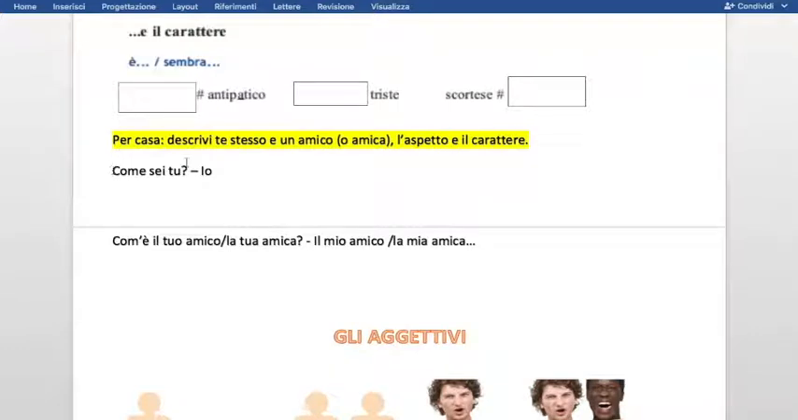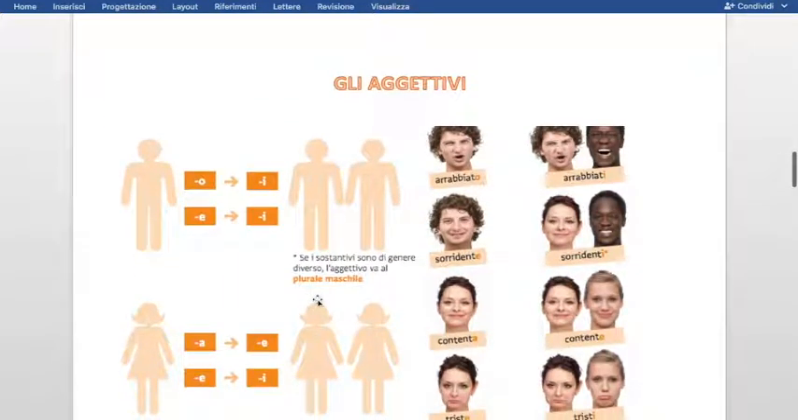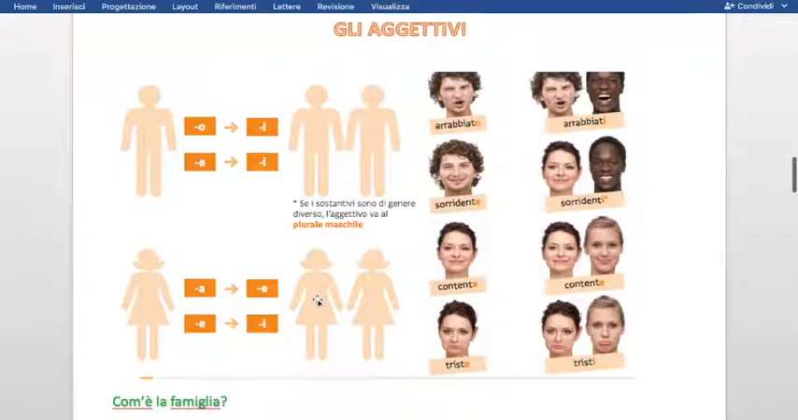And the question is, come sei tu? Io sono, for example, io sono biondo, io sono castano, io sono simpatico, eccetera, eccetera. Com'è il tuo amico o com'è la tua amica? La mia amica è, eccetera, eccetera. Don't worry, although it seems difficult, you'll see plenty of examples right now.